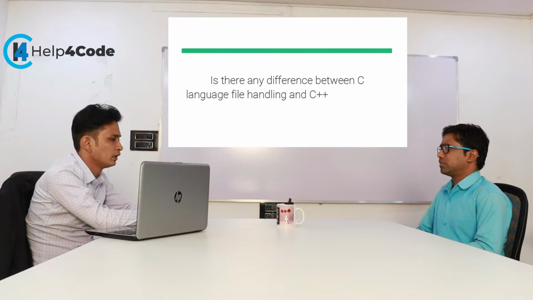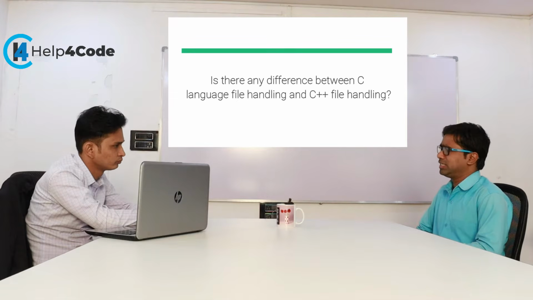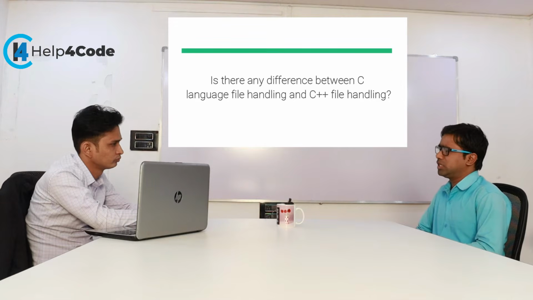Okay, so is there any big difference between C language file handling and C++ file handling? Yes, actually the concept is the same. In C and C++, we have to perform read-write operations with files, but there are some differences. In C, we use only a procedure-oriented structure, where some functions are given, and by using those functions we perform operations on files.